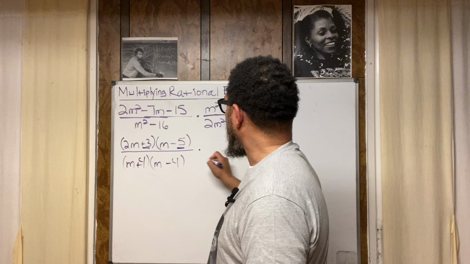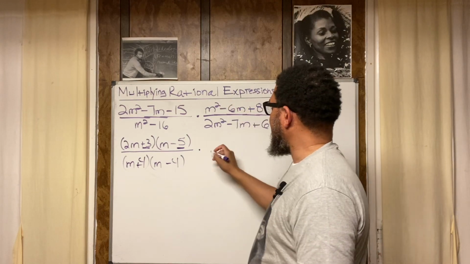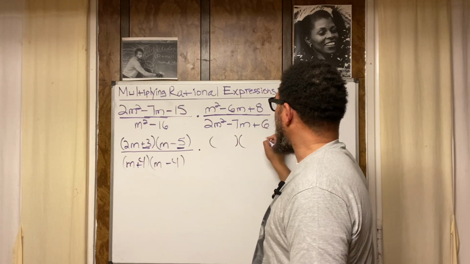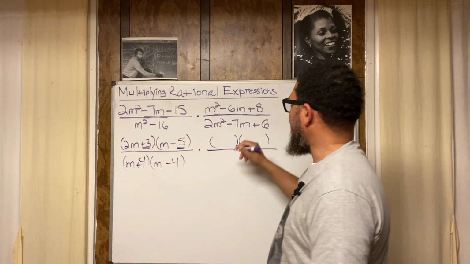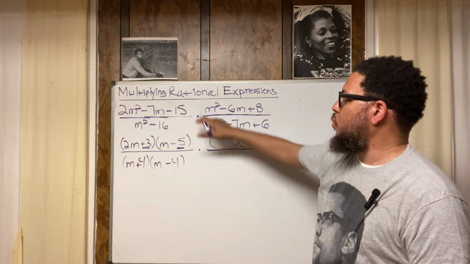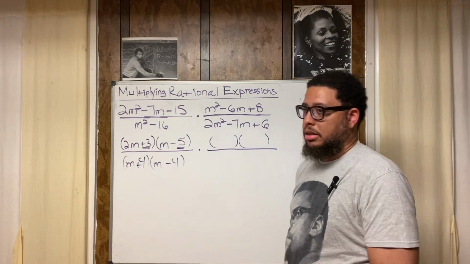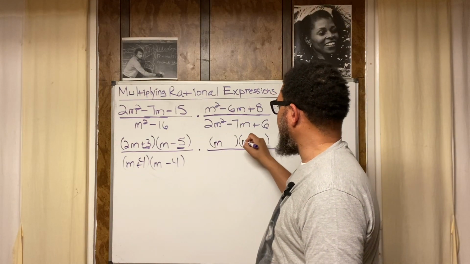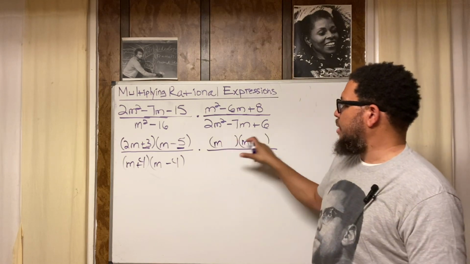All right, now let's go over here. m squared minus 6m plus 8. Another quadratic trinomial. Set it up: 2 binomials. Now, because the lead coefficient is a 1, this one is even easier. Take the m squared, break it down. Put an m here and an m here, right? Because m times m is m squared.